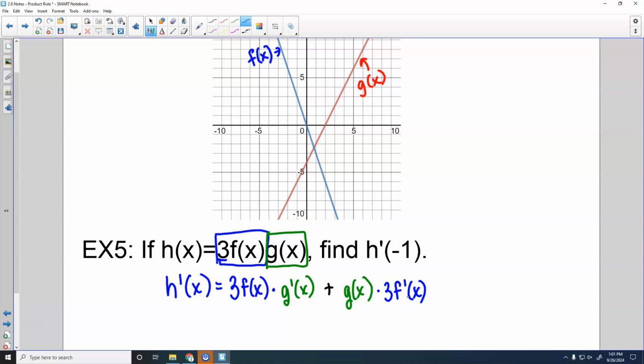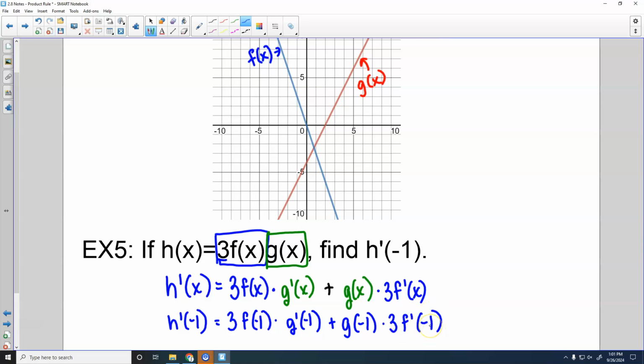And so for this, we're plugging in a negative 1. So you're going to have h prime of negative 1 is going to be 3 times f of negative 1 times g prime of, oh, I'm sorry, that should be a negative 1. Negative 1 plus g of negative 1 times 3 f prime of negative 1.